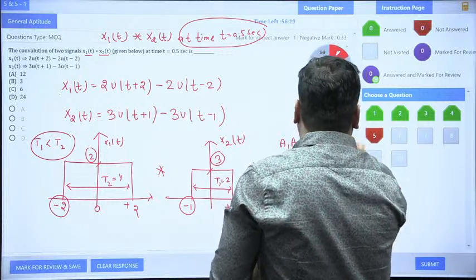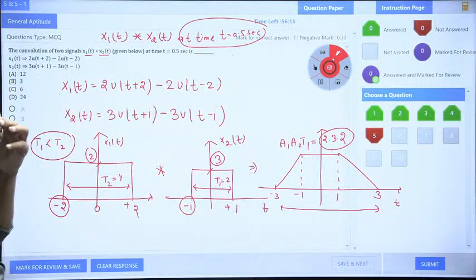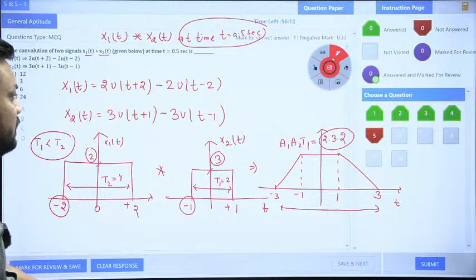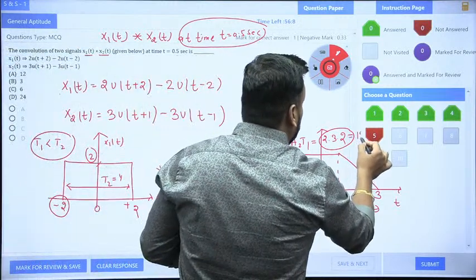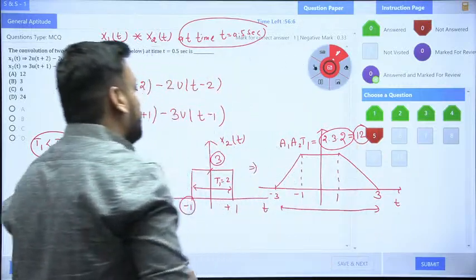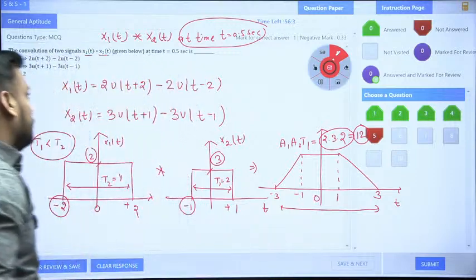So what is the final answer, guys? 2 times 3 is 6, and 6 times 2 is 12, because the time duration was 2. The final answer for this question is nothing but 12.